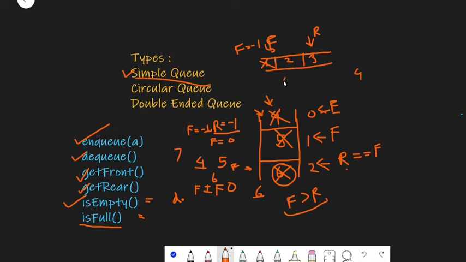Still it will show an overflow condition, because we can't increment our R. It has already reached the end of the queue. So this is one of the disadvantages of queue, because even if there is free space in our queue, still we cannot insert an element into our queue. This problem can be solved using circular queue.